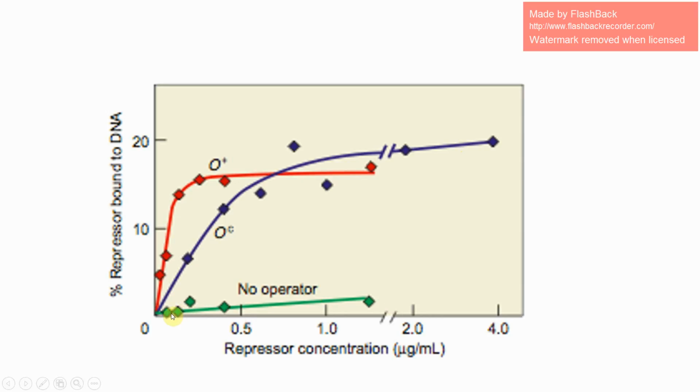So lacOC is a mutation that LacI cannot bind to the O. When there is no operator, LacI shouldn't bind, and it shows that there's no binding, so this is our control. By looking at this, we can say our control is working. And the main conclusion we can make from this is that lacO is the binding site for the repressor.